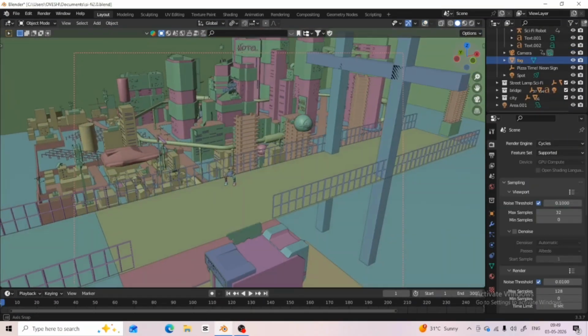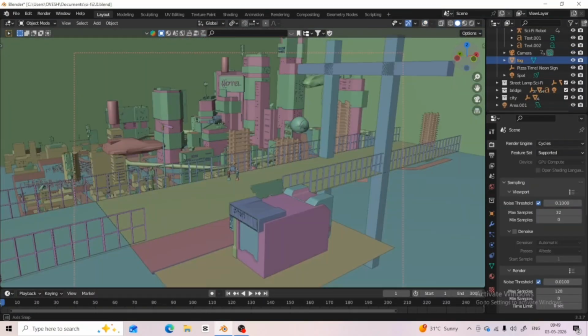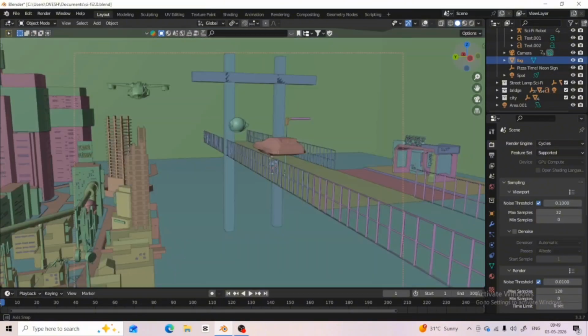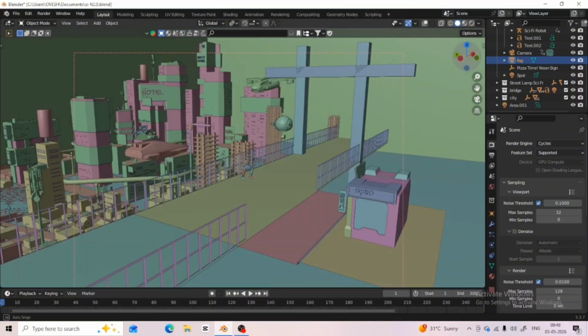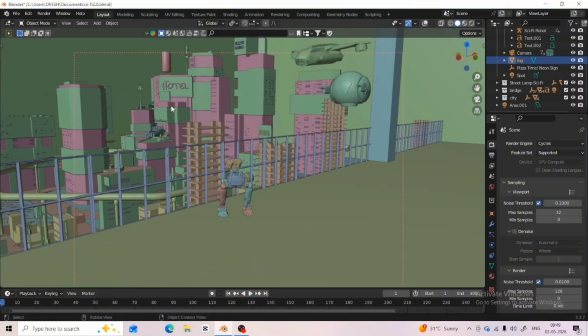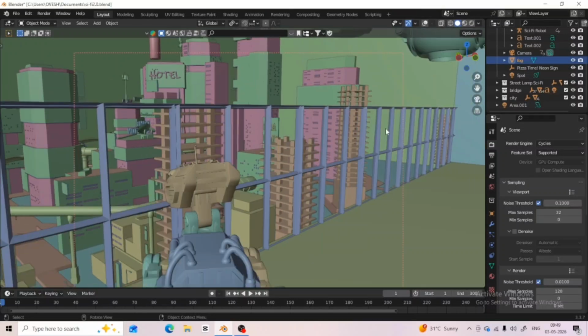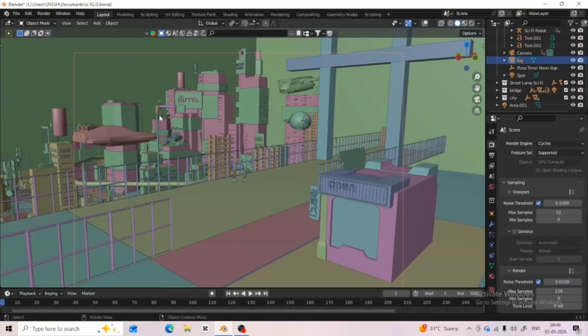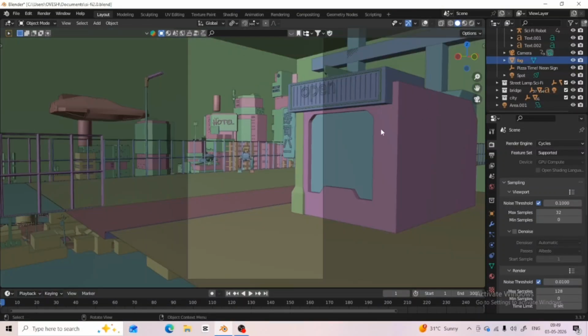Alright, we are back. And yes, that definitely did not take 5 minutes. More like 5 hours. As you can see, I've got a full animated scene ready. This is a sci-fi scene with two hoverboards flying over and some camera movement. Now we are going to render the viewport animation.